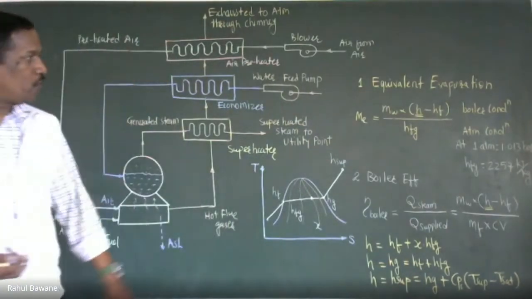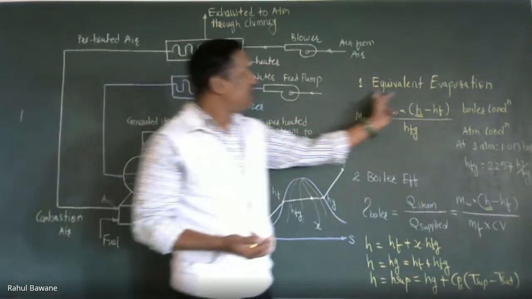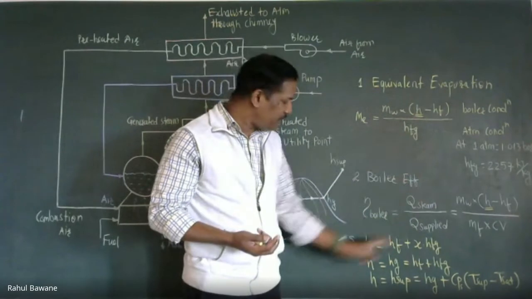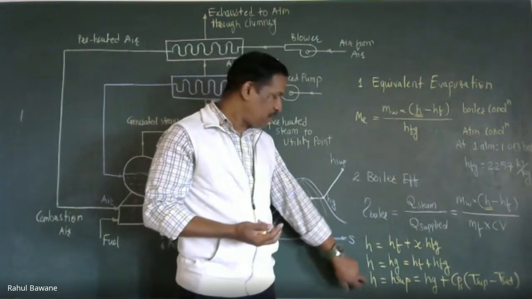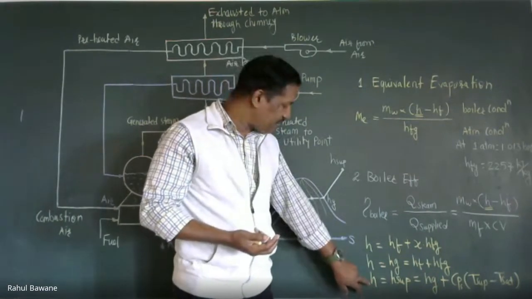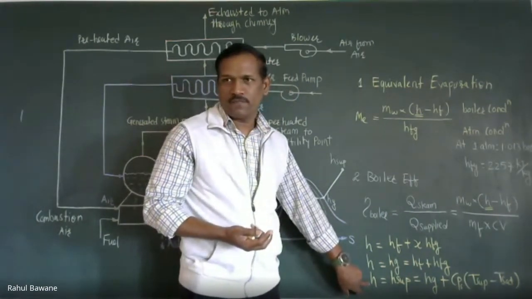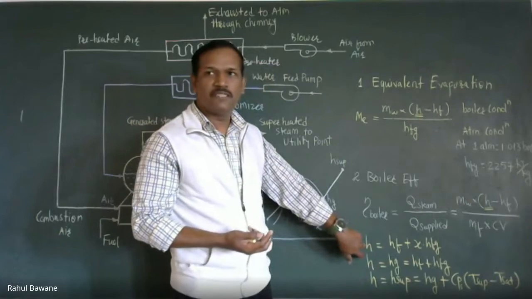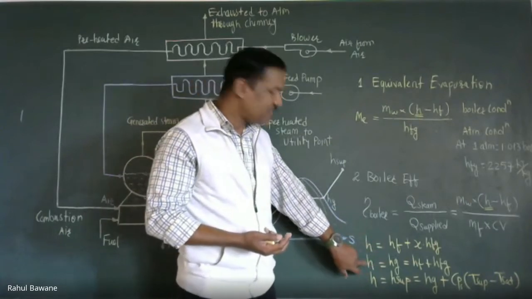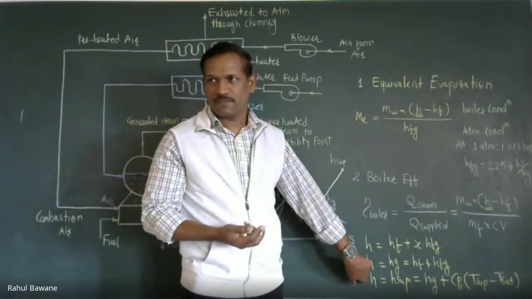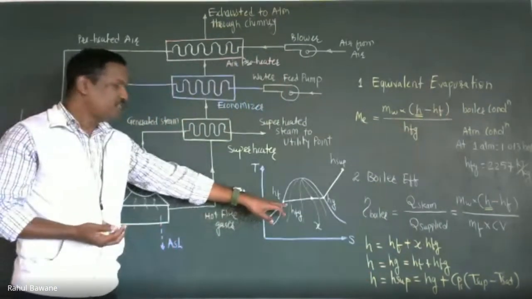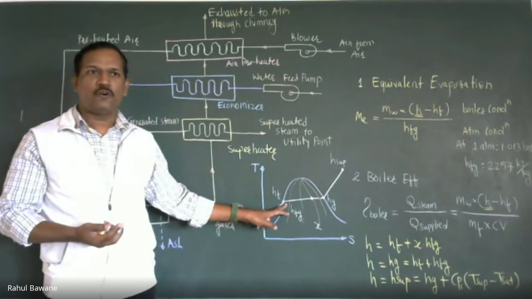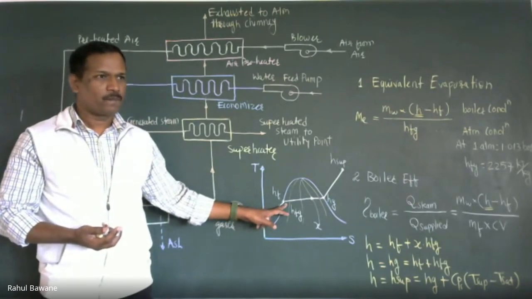Clear? So whenever we calculate equivalent evaporation, this H may be anything as per the given condition. If the given steam is superheated, H will be this. If it is wet steam, then H will be this. If it is dry saturated steam, then H will be this. And Hf, no doubt, will be the saturated liquid point enthalpy. Clear?